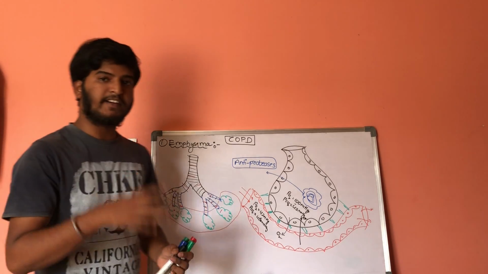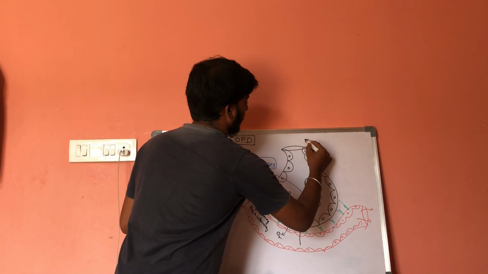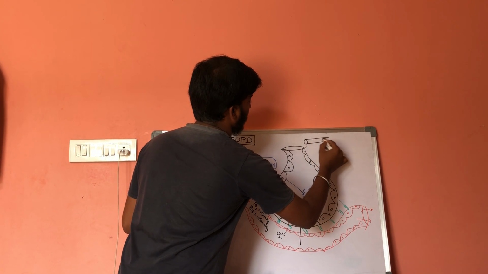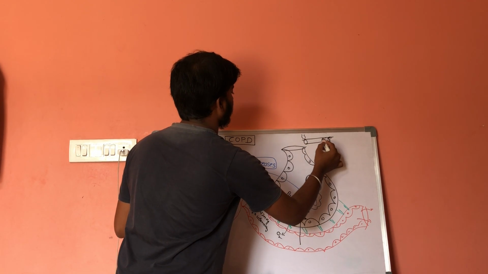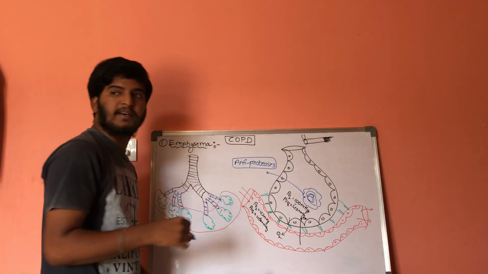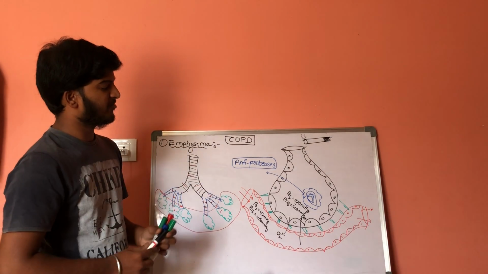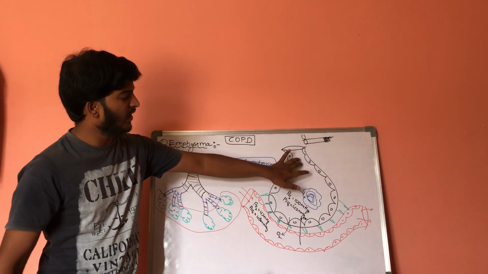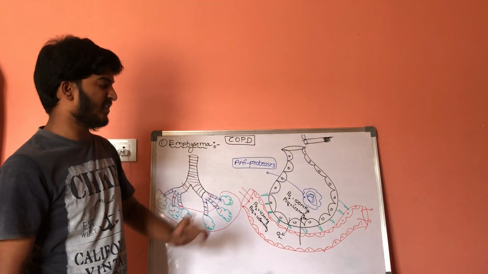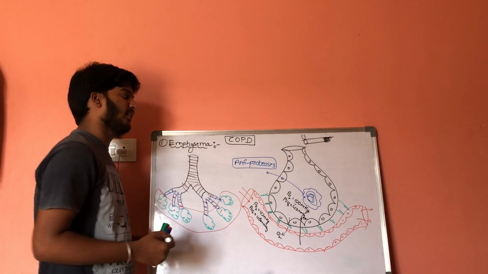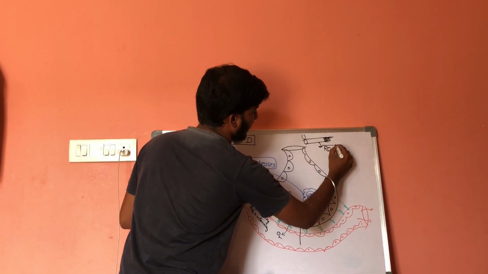So in emphysema, what happens? Let us consider a patient taking a cigarette. This is a person taking the cigarette for a long time. Now what happens is that the cigarette taken by the person will release special reactive oxygen species. Reactive oxygen species will be released.